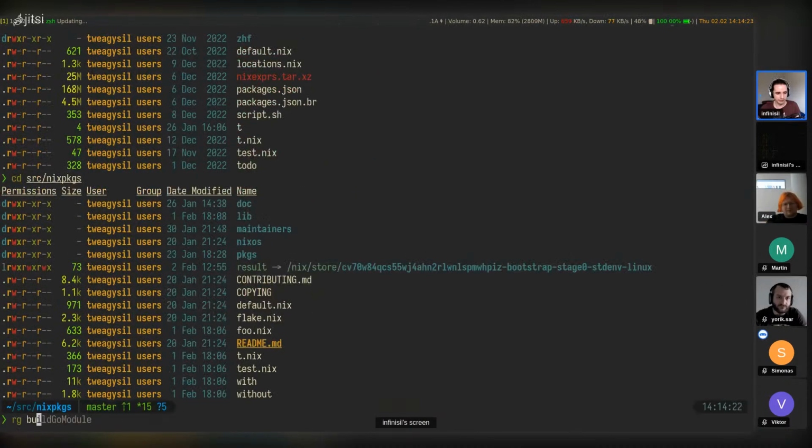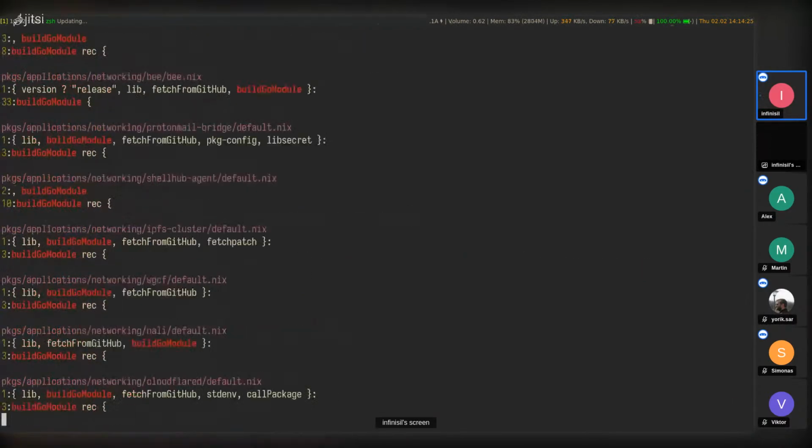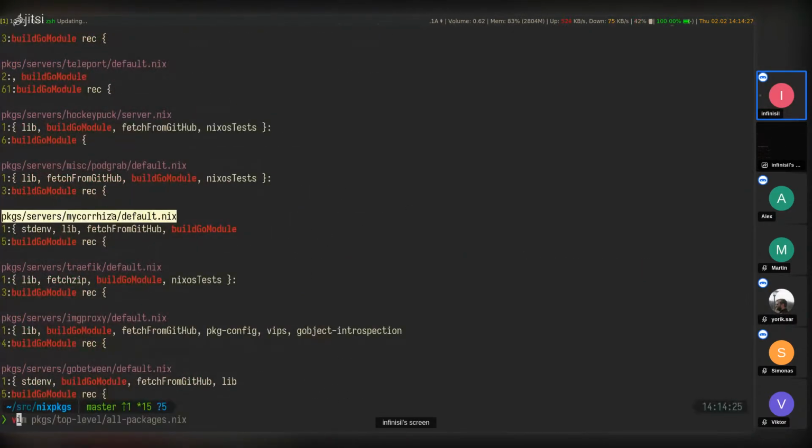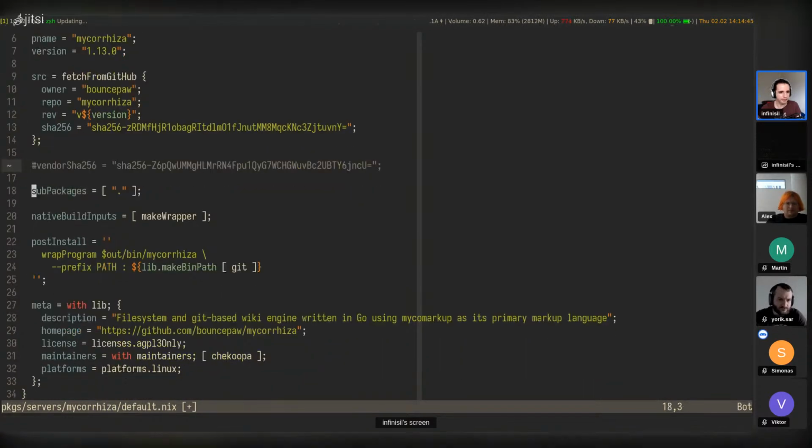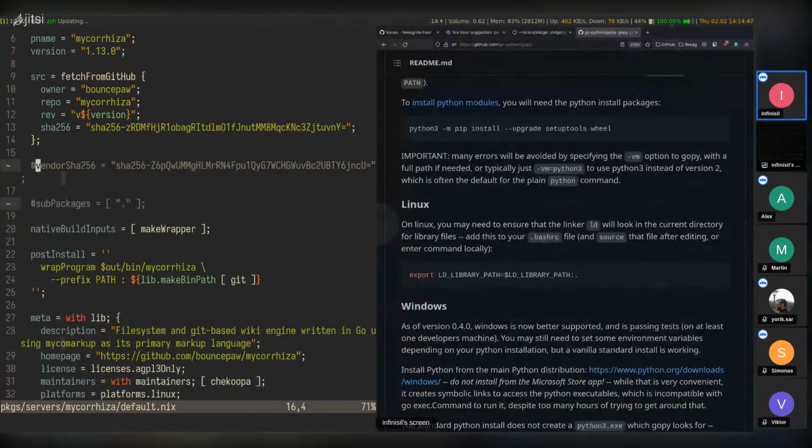We could also, let's try this out here, go into Nix packages and let's search for a buildGoModule. Lots of them. Let's go into here. Okay, that looks like a fairly standard one. Now let's see how far we can get by just changing this to a mkDerivation. And let's first remove all of the Go specific things here. Let's remove actually that and that.